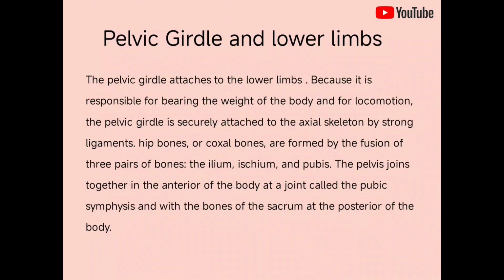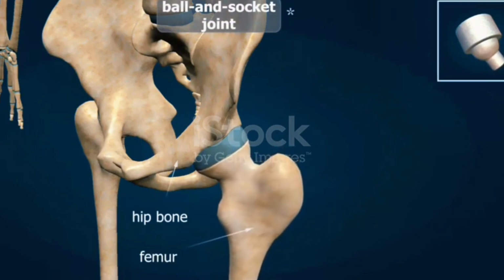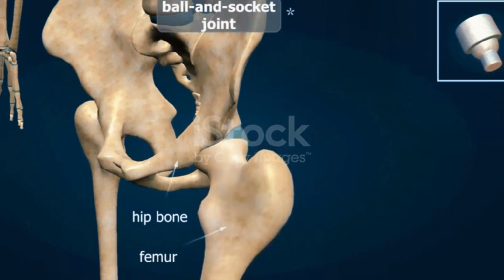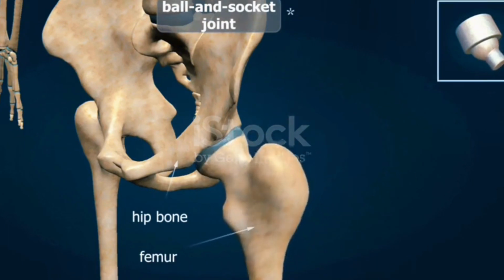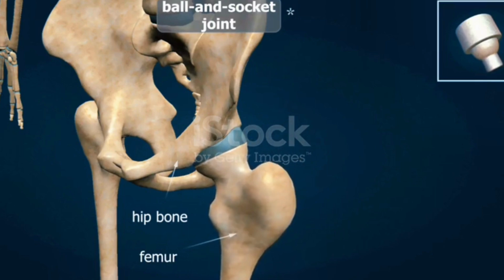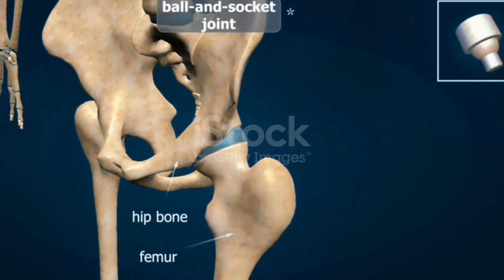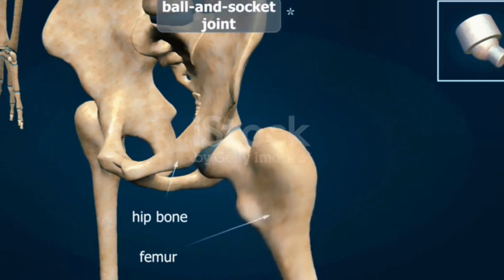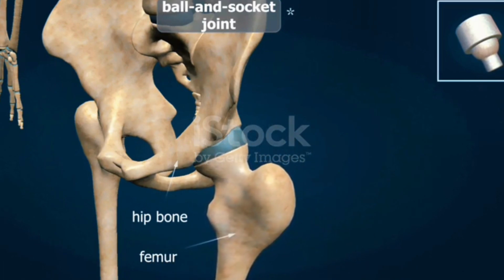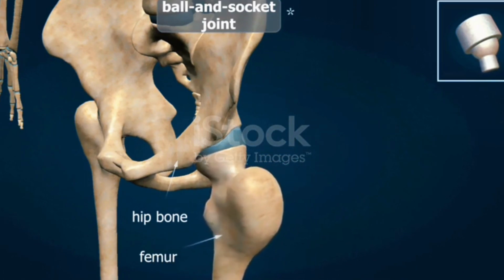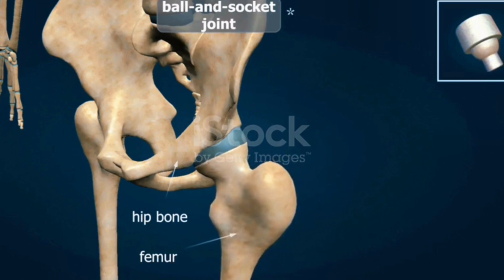Next, pelvic girdle and lower limbs. The pelvic girdle attaches to the lower limbs because it is responsible for bearing the weight of the body and providing locomotion. The pelvic girdle is securely attached to the axial skeleton by strong ligaments.